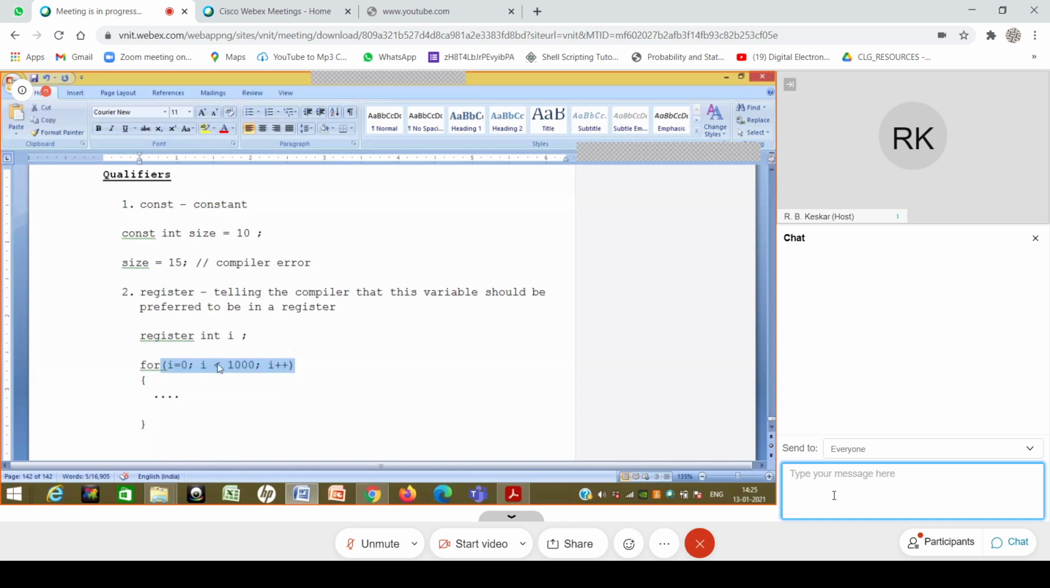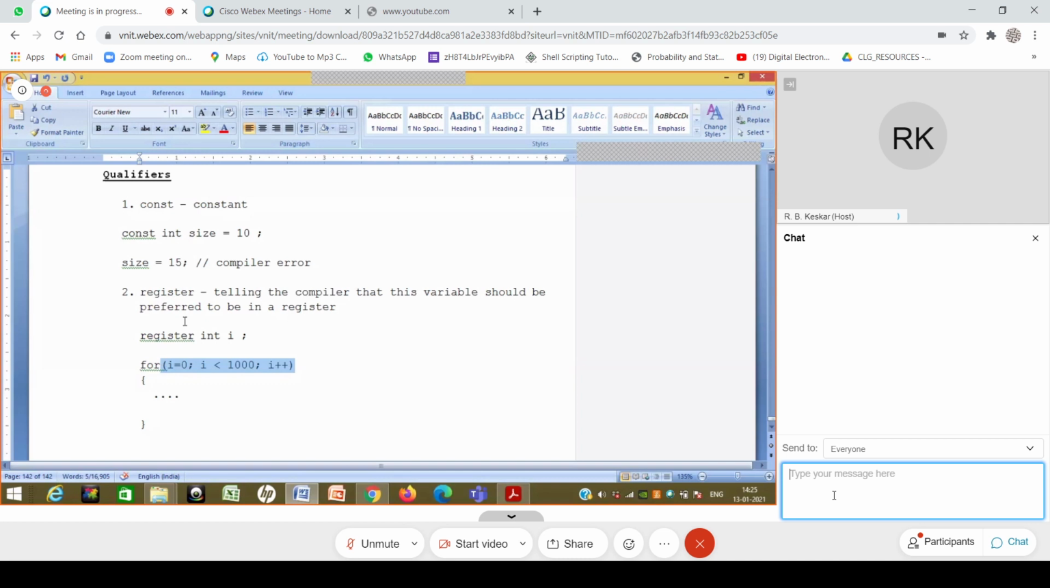Nowadays, compilers are very strong. You need not do this. Compilers can figure out which variable is going to be used again and again, and by themselves they take an appropriate decision. So we can depend on the compiler, and that's why I said that these are archaic. Not many people will use it today.